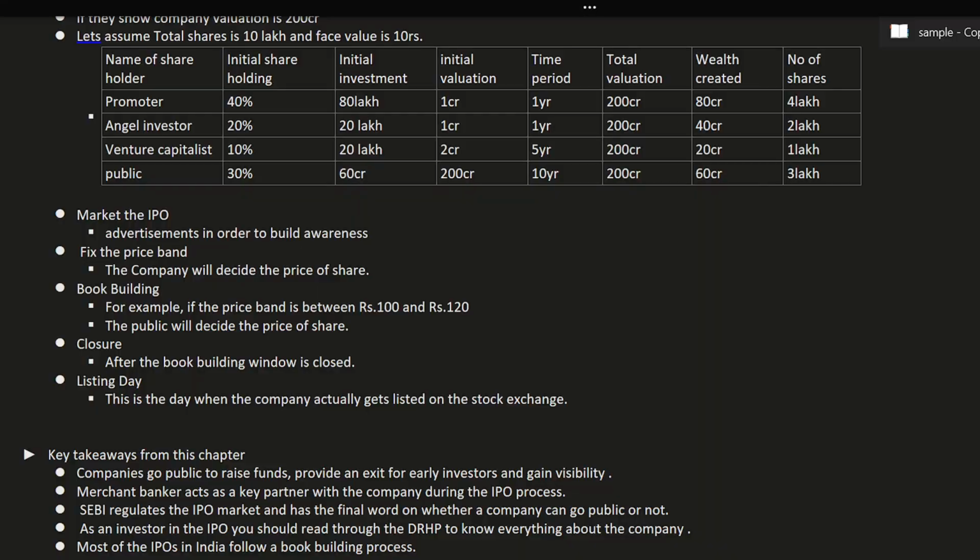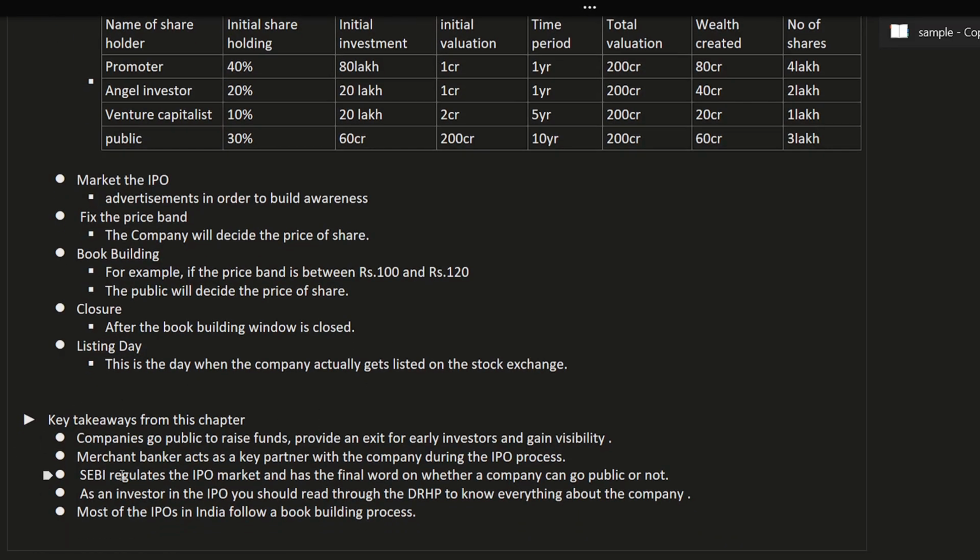Okay. Here you can take the key takeaways from this chapter. As I told you, companies go public to raise funds, provide an exit for earlier investors, and gain visibility. A merchant banker acts as a key partner with the company during the IPO process. SEBI regulates the IPO market and has the final word on whether a company can go public or not. As an investor in an IPO, you should read through the DRHP to know everything about the company.